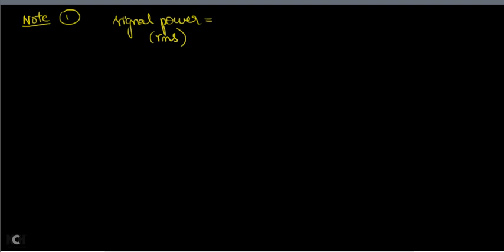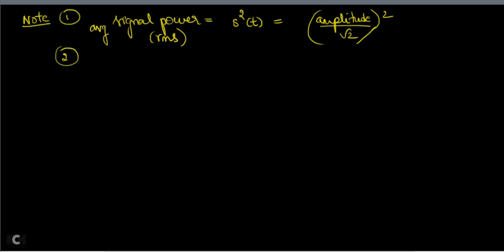The formula to find the RMS or average signal power, which is usually the average signal power, is S square of t equal to amplitude divided by root 2, whole square. So amplitude divided by root 2 whole square. Remember this formula, we will use it in the next derivation. Now how to calculate the average noise power, which is nothing but N square of t?